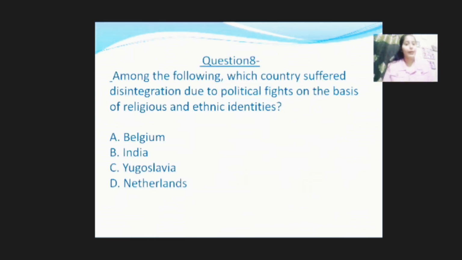Moving on to the eighth question. Among the following, which countries suffered disintegration due to political fights on the basis of religious or ethnic identities? The options say Belgium, India, Yugoslavia, Netherlands. So here the correct option is Yugoslavia, as we just studied that Yugoslavia got separated and disintegrated into 6 further countries.